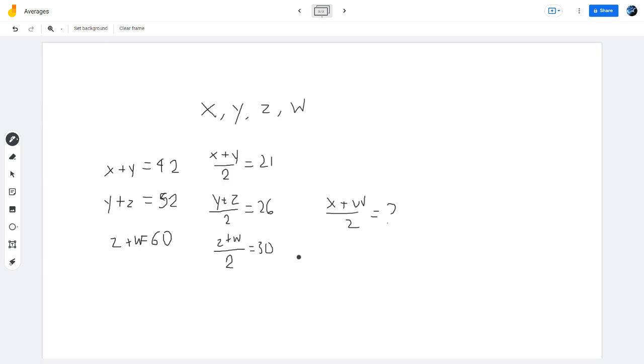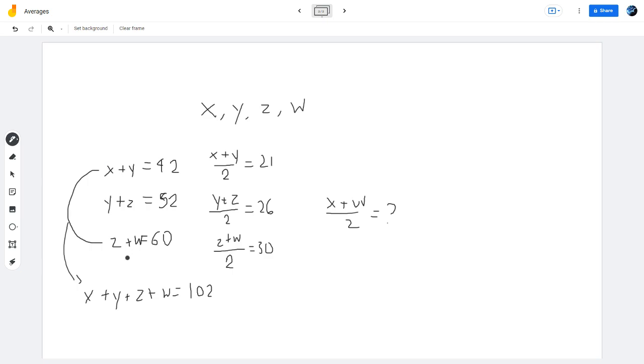Nice. And now we can do sort of a trick here. What we can do is we can add the first and last equations, and we're going to have x plus y plus z plus w is equal to 102.